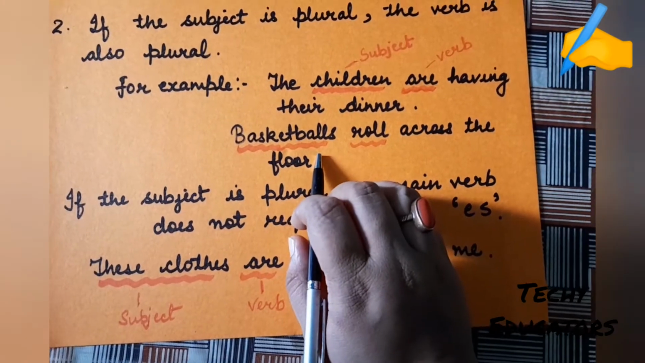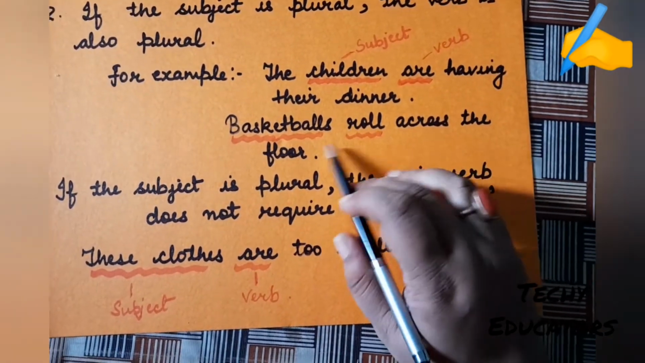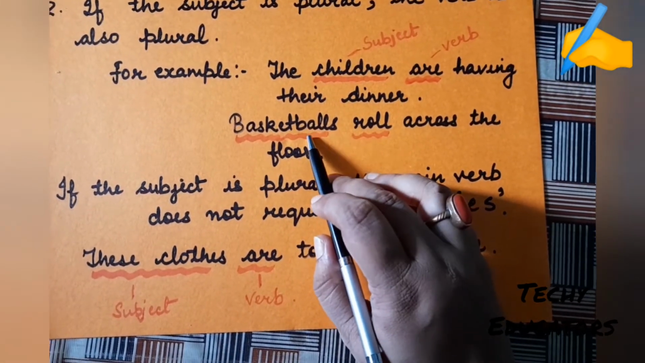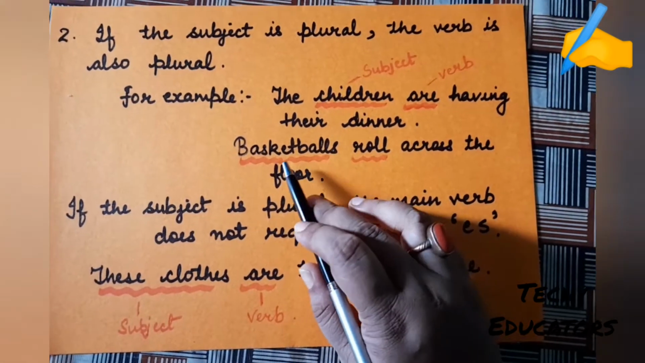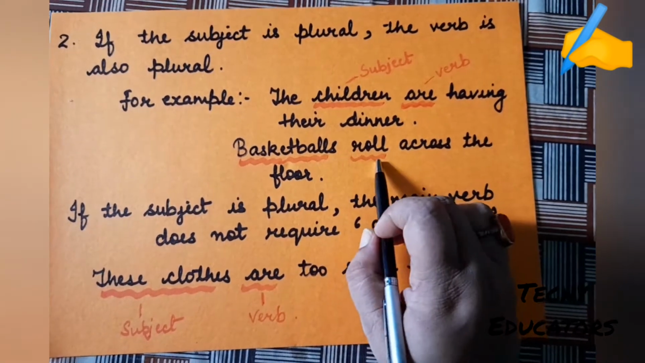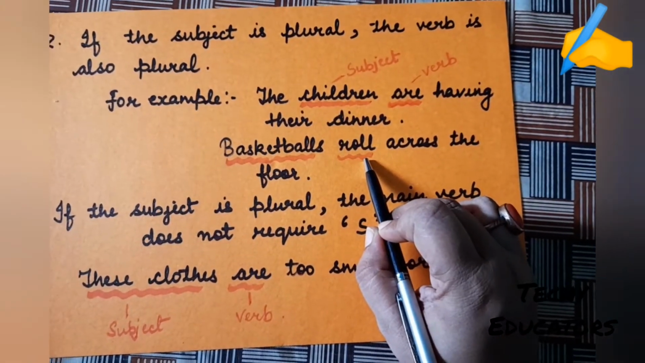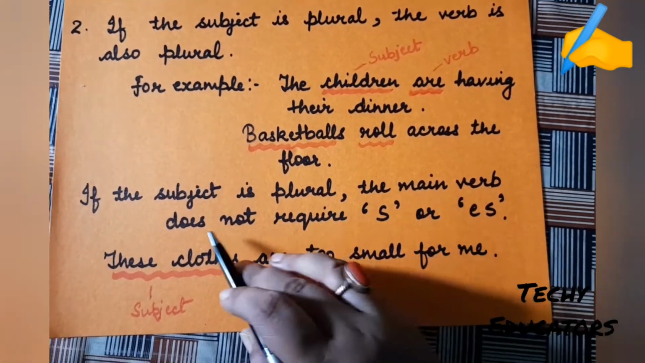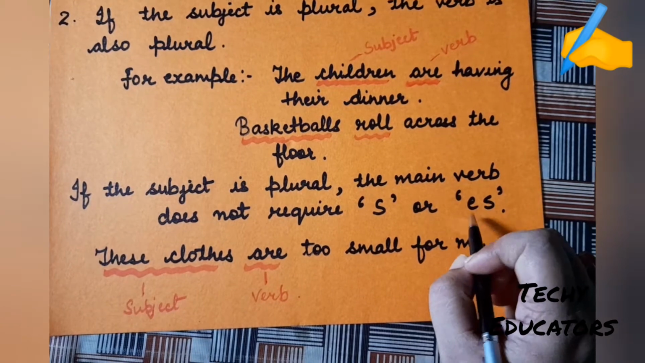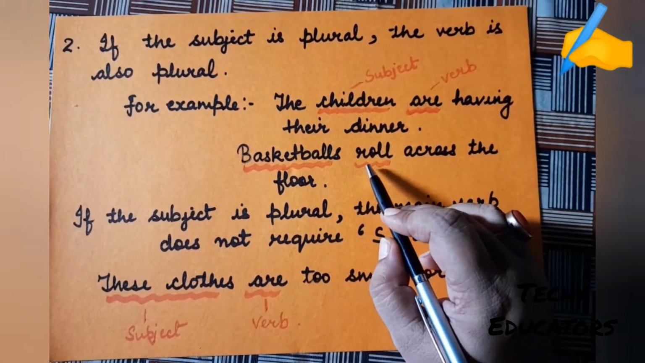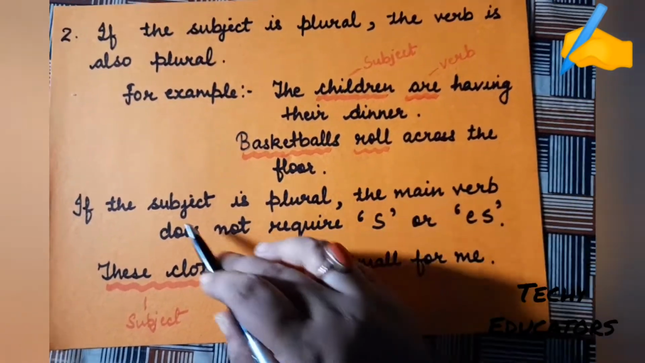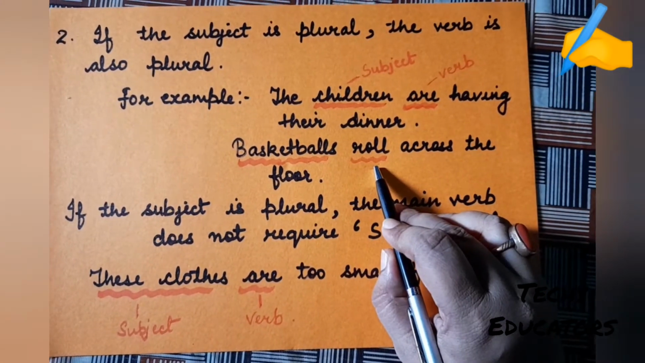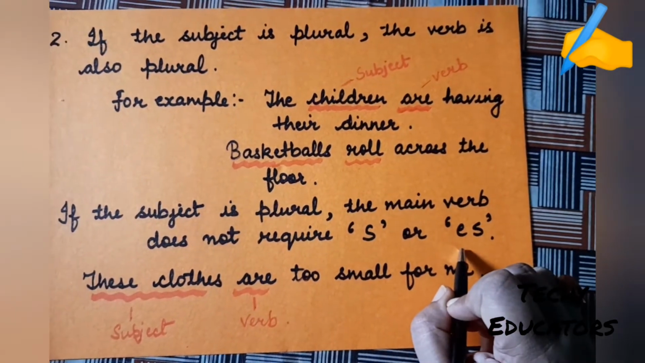Similarly, basketballs roll across the floor. In this sentence too, the subject is basketballs and it is plural. So the verb will not contain S or ES. If the subject is plural, the main verb does not require S or ES. Here roll is the main verb, and since the subject basketballs is plural, the verb will not require S or ES.